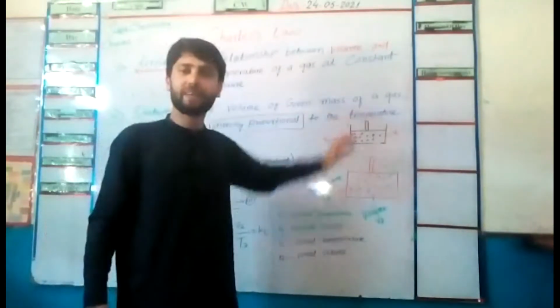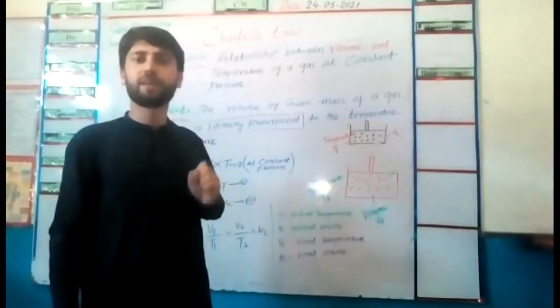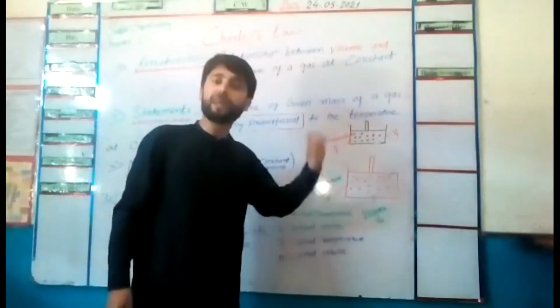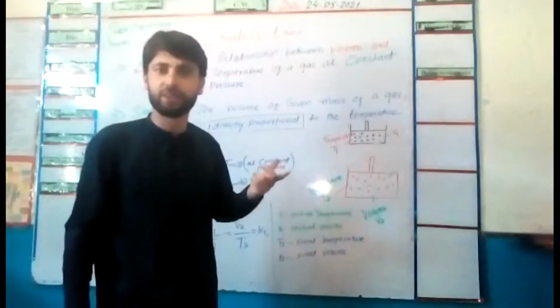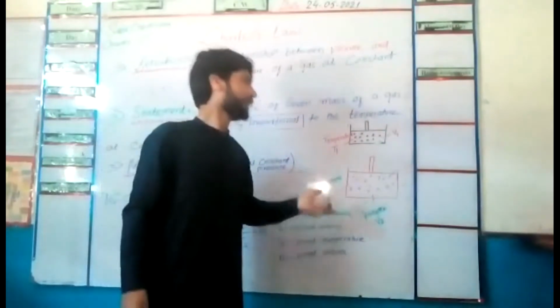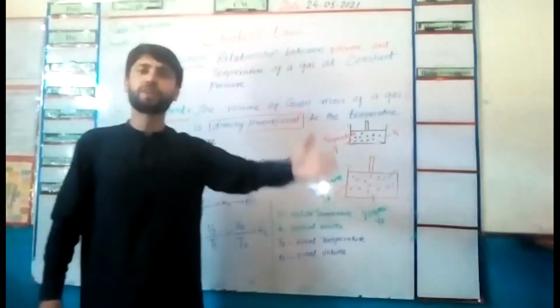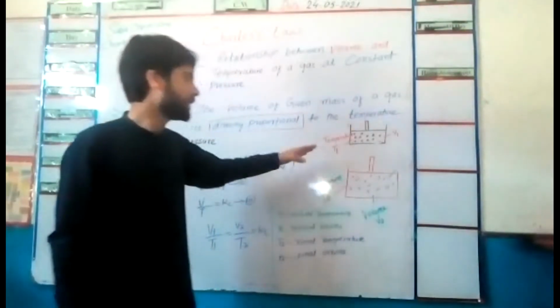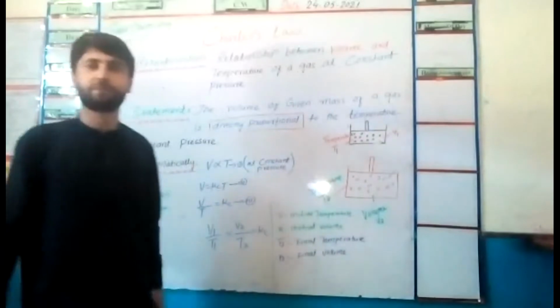This is called direct relation. Why is it called direct relation? By increasing the temperature, the volume is increasing, not decreasing. Therefore, it is called direct relation.